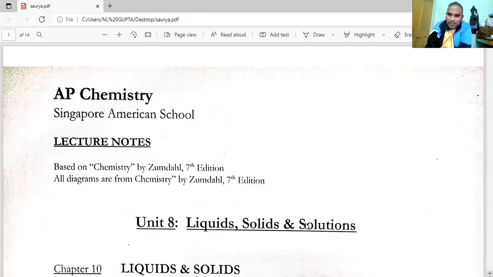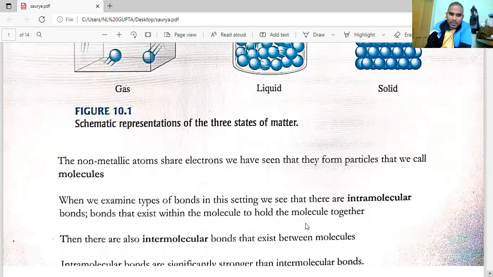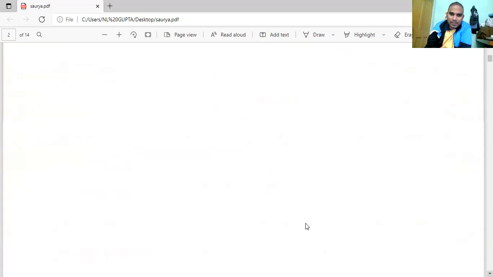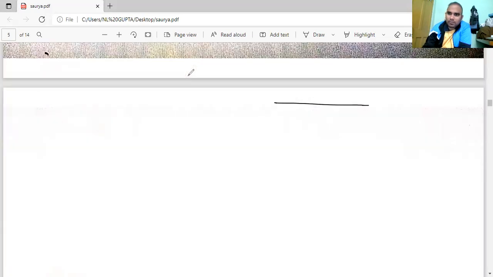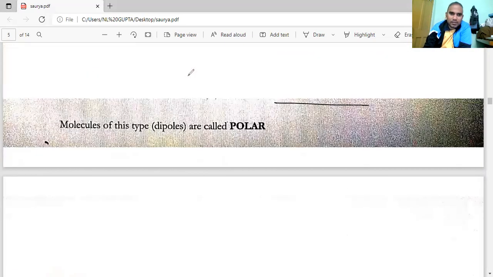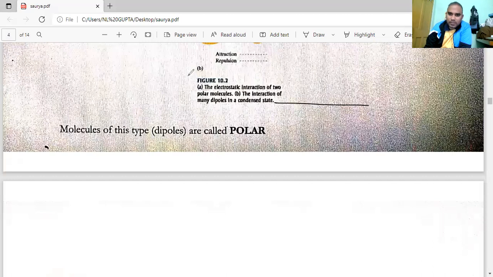So this is the starting slides. Already we covered solid, liquid, gas. So these things we have covered. And page number 2 is coming here. This we have already studied, the chemical changes. If you have any idea about that, this whole thing is over. So next one is the dipole attraction. This also I have done here.